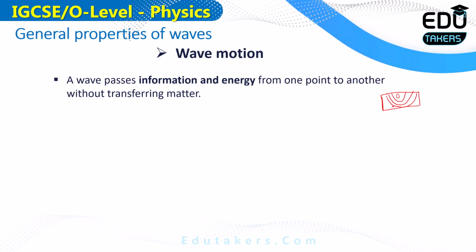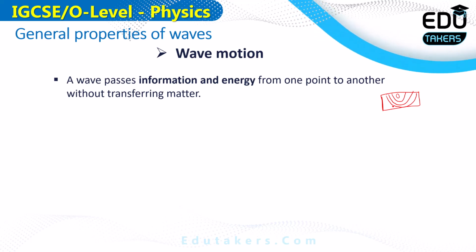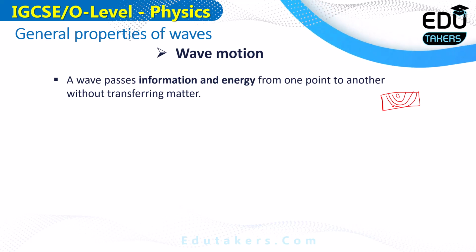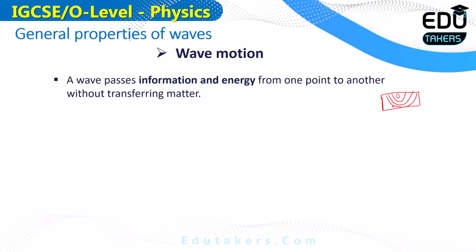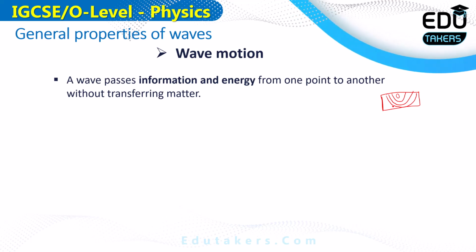When the particles of the water start vibrating, they pass their vibration to the consecutive water particles. This means they transfer their vibration to the next particles. In this way, the next particle also starts vibrating. This process repeatedly occurs, due to which the wave is produced here. So the wave transfers energy from one point to another when it travels, but it cannot transfer matter.